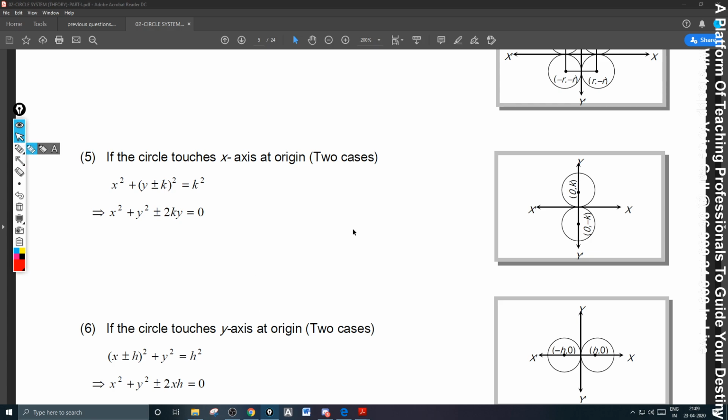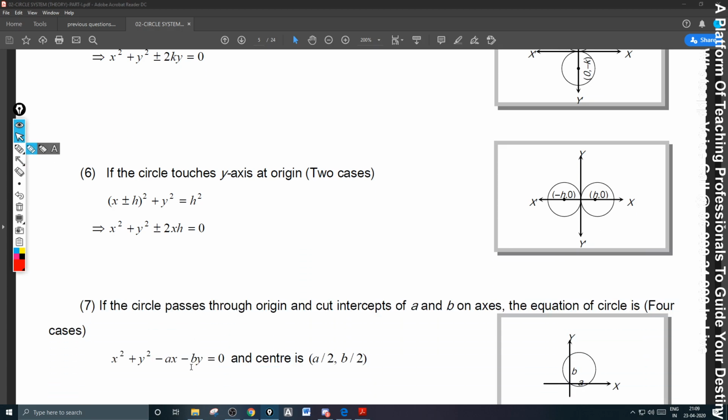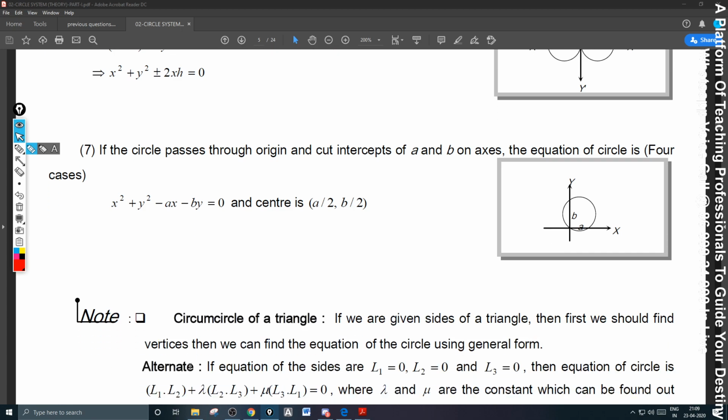Similarly, if the circle passes through the origin and cuts off intercepts A and B on the axes, then the equation of the circle, it is intersecting at an intercept A and intercept B here. At this juncture, I would like to remind you the X-intercept formula made by a circle is 2 root g square minus c.